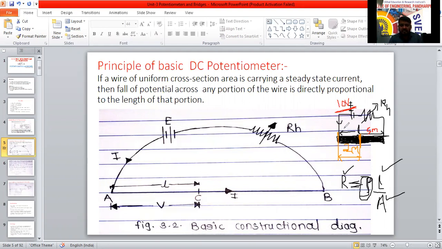See, voltage across this one, I will consider as Vx. Vx equal to, how much is the total voltage? That is total voltage V. What is the total length? 5 meter, L, I will consider. The 2 meter I will consider as L1, into L. What is the total voltage? 10. How many per meter? Total voltage for the 5 meters. So for 2 meters into 2 we are doing here now.